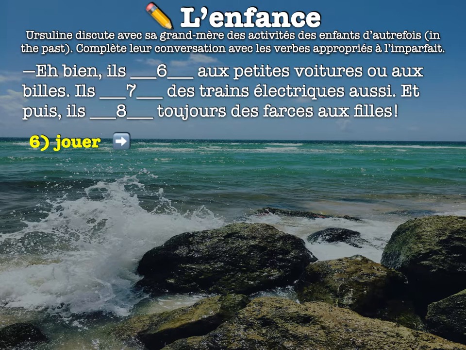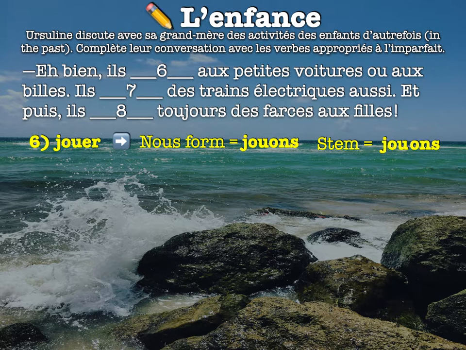All right, so same as before, I'm going to take the nous form, present tense jouons, to get the stem. I'm going to take jouons, drop the ONS. That gives me jou. All right, who am I conjugating for? Ils, or il. So that means I'm going to use AIENT. So attach them together, I get jouaient.